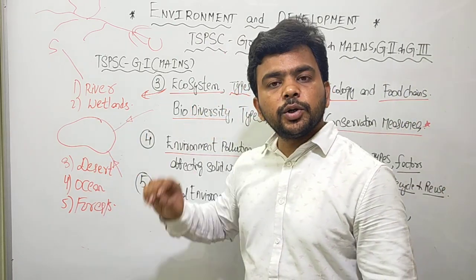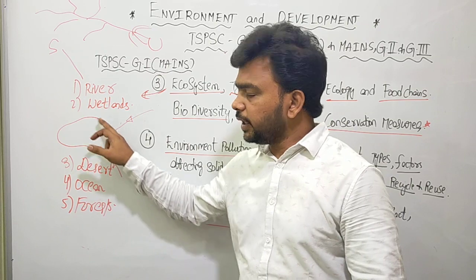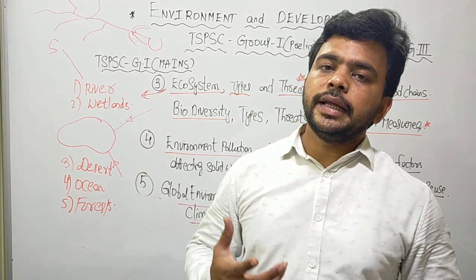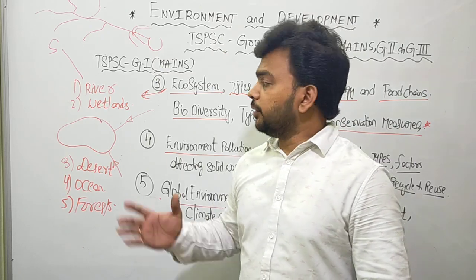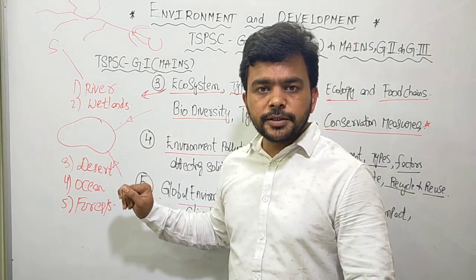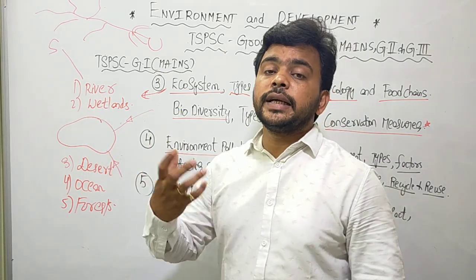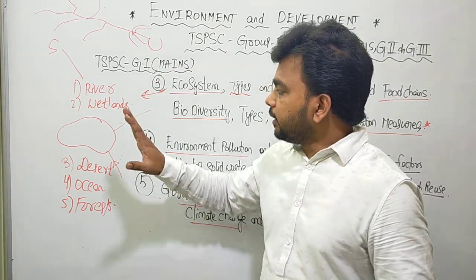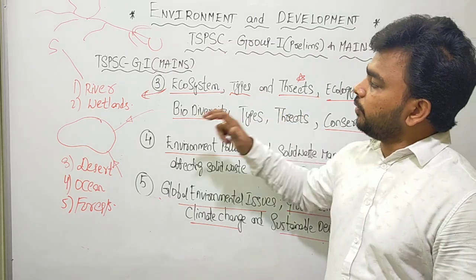For wetlands, we have various threats. The wetlands are being encroached and polluted, and their resources are extracted in an indiscriminate manner. They were diverted for developmental purposes, and they are used for dumping construction and other solid waste material. So like that, various threats are faced by the wetland ecosystem.